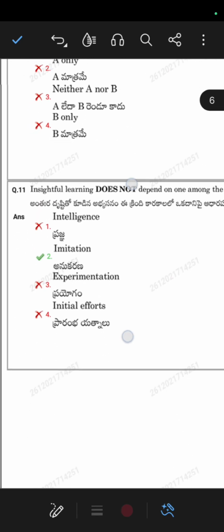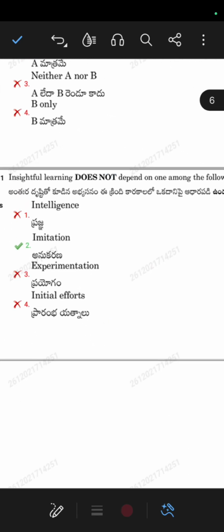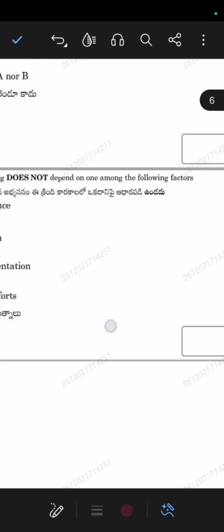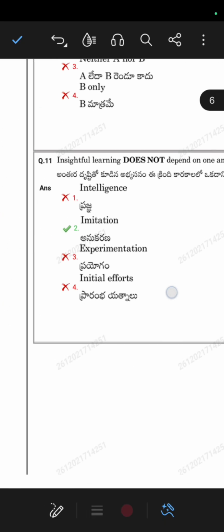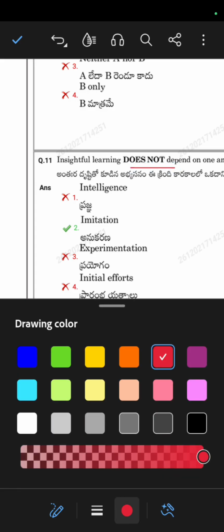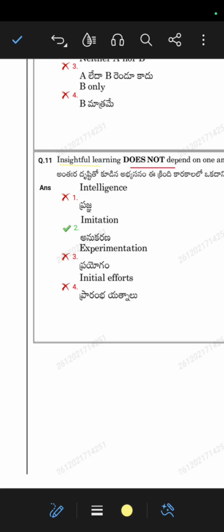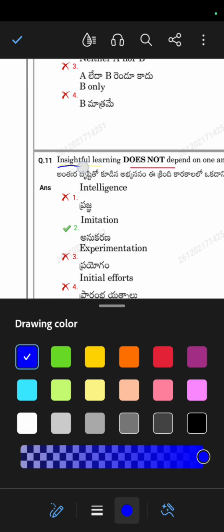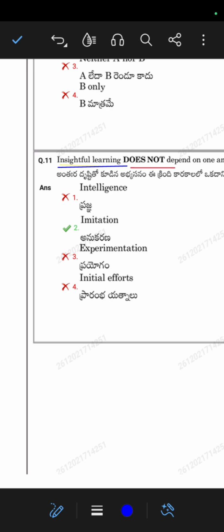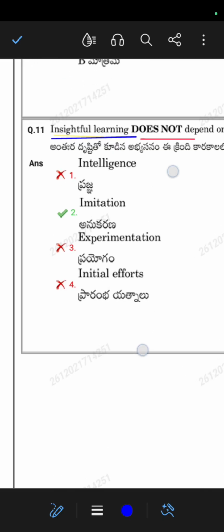Okay, now let us go for the 11th question. Insightful learning does not depend on one among the following factors. Again the question they asked is about 'does not', for insightful learning. The options are intelligence, imitation, experimentation, initial factors.